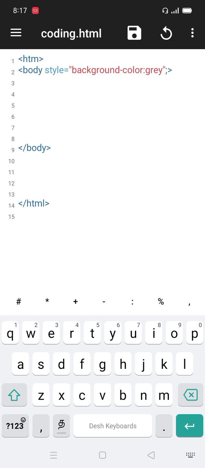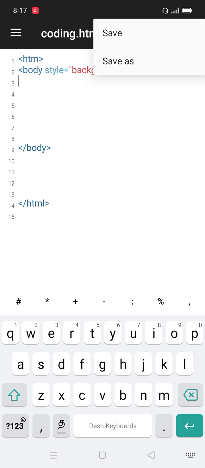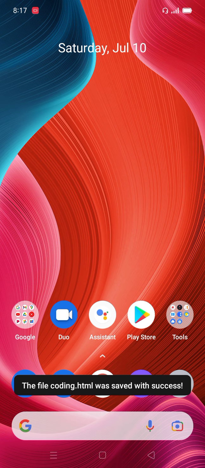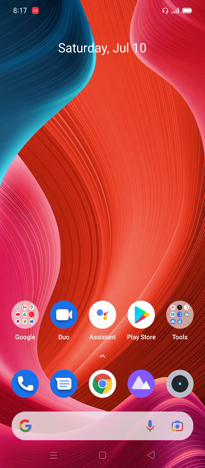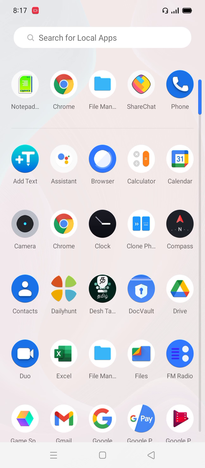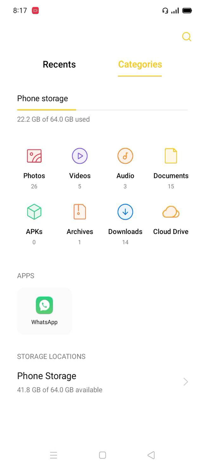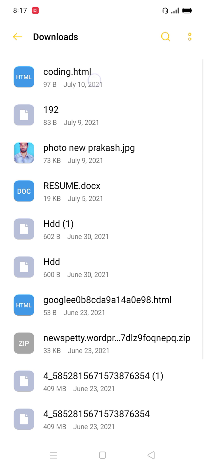Let me save it and view it in the browser to check whether it is successful. I save the file, go to the file manager, and open it in the browser. In downloads, coding, and open. The body background has changed now, you see. It is gray.